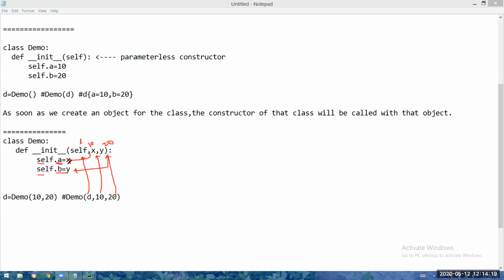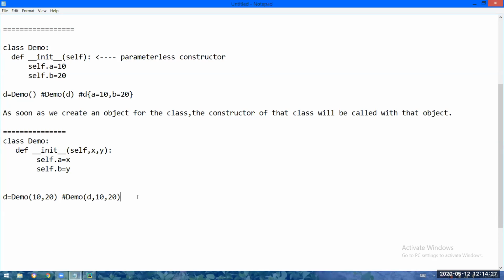In d, a = 10 will be kept, and in d, b = 20 will be taken. So in the d object, a = 10 is there and b = 20 is there.